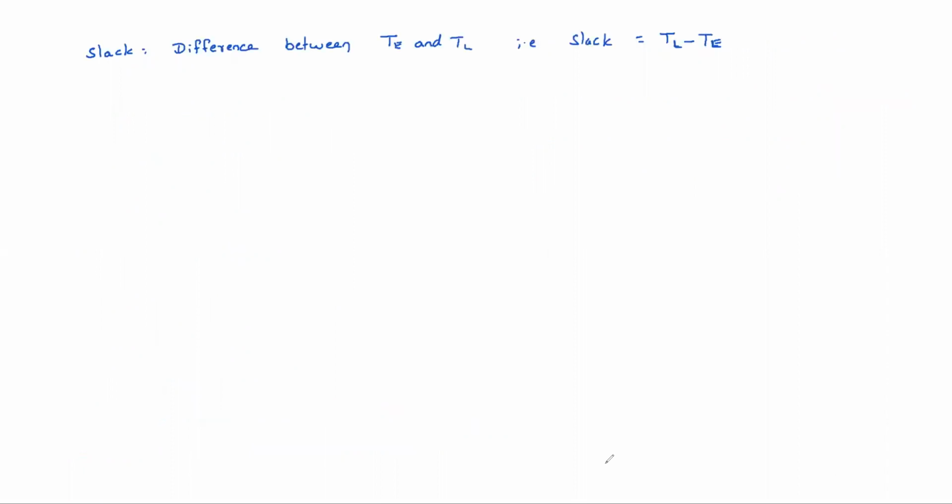That means earliest start time, EST, is nothing but the T of the tail event. That means the earliest event occurring time of the tail event is the earliest start time of any activity.